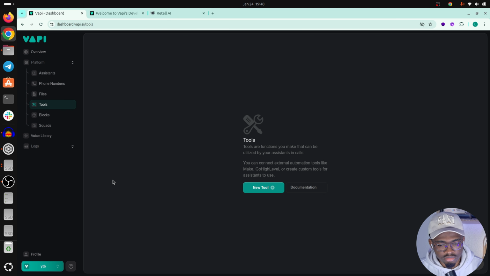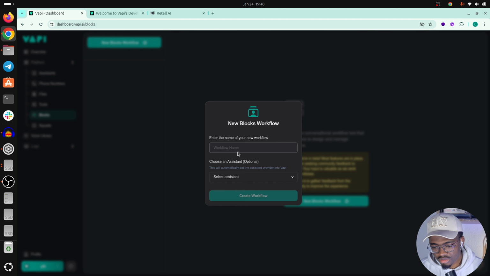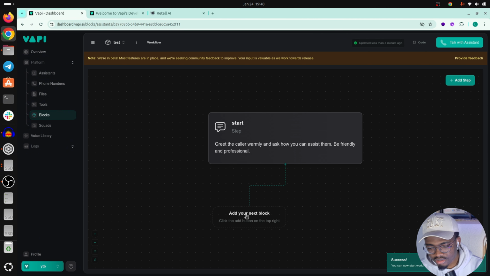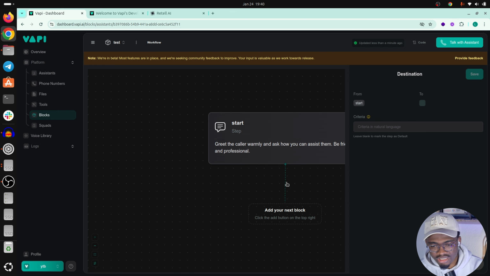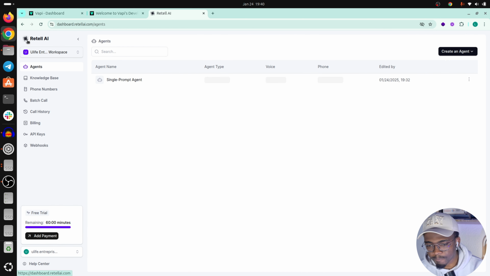The next part is blocks. So you see this workflow functionality, it's actually the same. If you come here and select this for this assistant, you will see that a block will be created, and this will be a block-wise thing where you can just say, okay, start here, and if this happens, do this. Same for Retell. I think the Retell interface is a bit more intuitive and a bit more interesting to work with compared to the VAPI one.